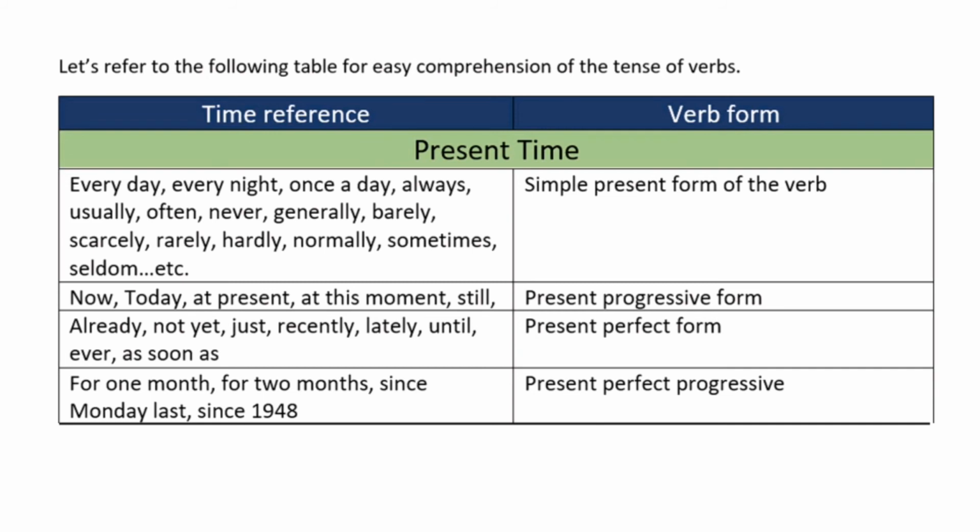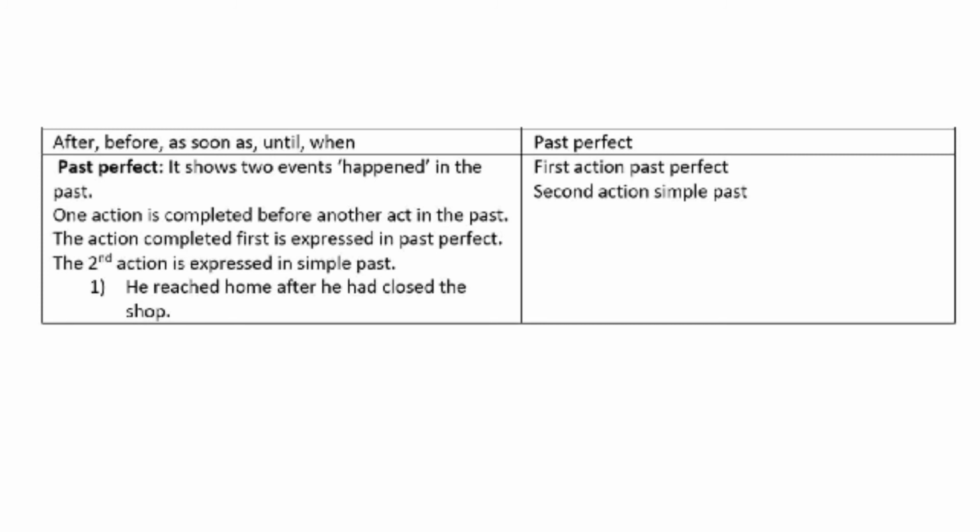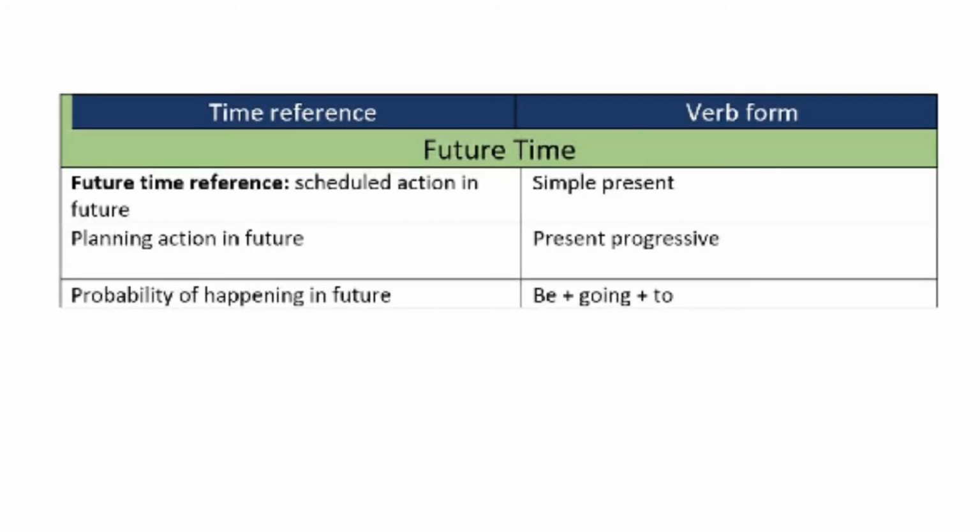Let's refer to the following table for easy comprehension of the tense of verbs. This table shows the correct verb form in relation to present time. This table indicates the correct verb form in relation to past time. This table shows the correct verb form in relation to future time.